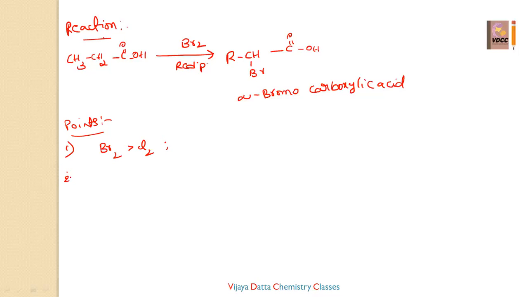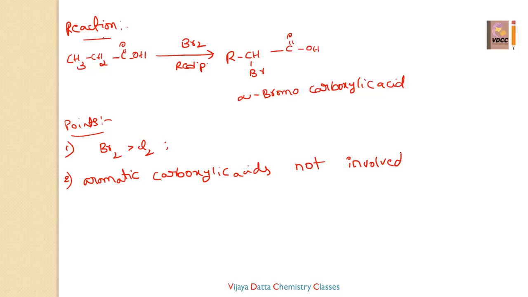What is the second point we have to remember while doing this reaction? Aromatic carboxylic acids do not take part in this reaction. Aromatic carboxylic acids, that is, benzene having COOH, do not give this product because the COOH is attached to a carbon that does not have any alpha hydrogen.